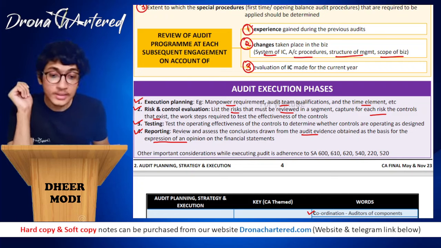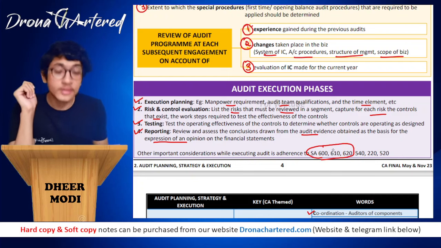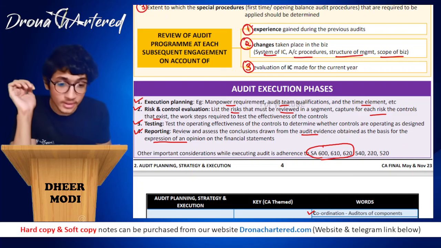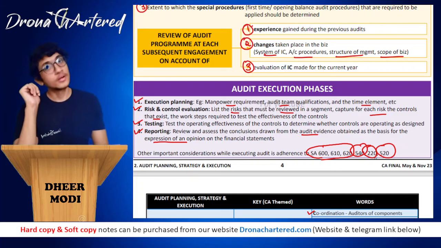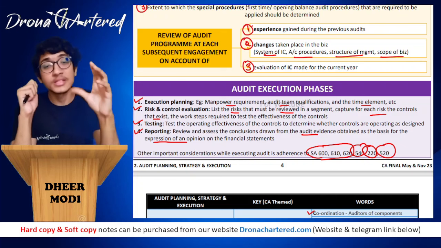And other important considerations while executing audit is adherence to your SA 600 series, that is 600, 610, 620. This is all about using work of other auditor, expert, etc. Then you have 540, 220 and 520. Okay, so these all SAs have to be kept in mind. And with this, we are done with the chapter.